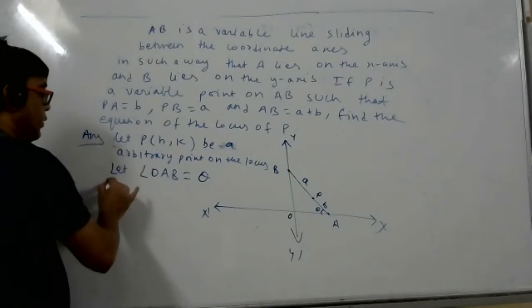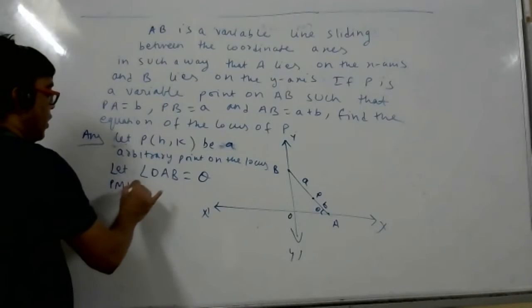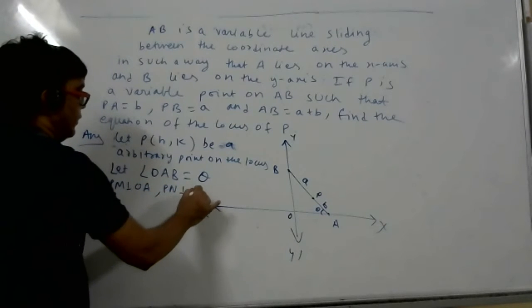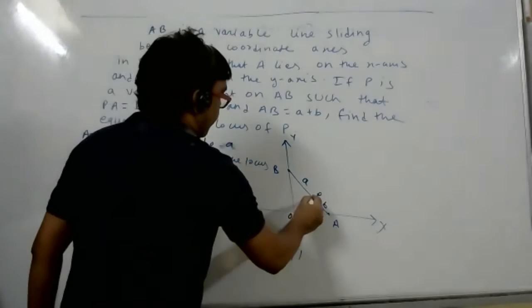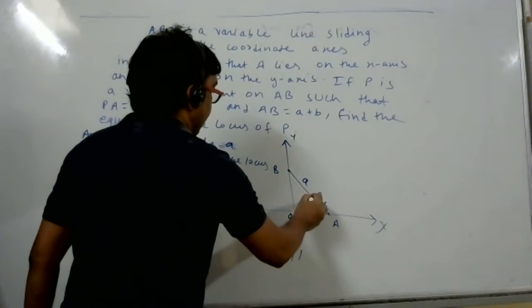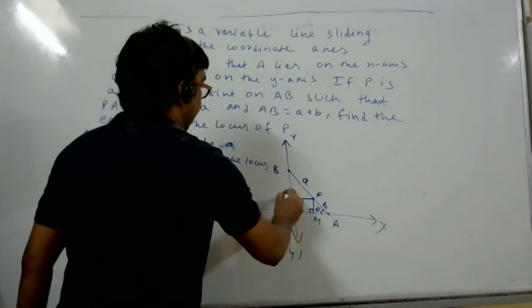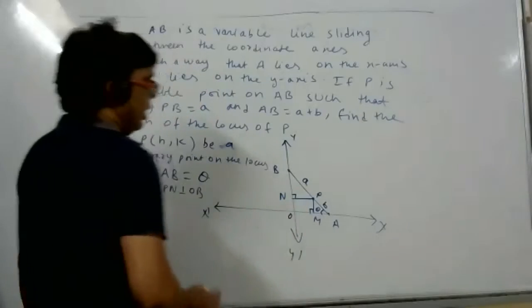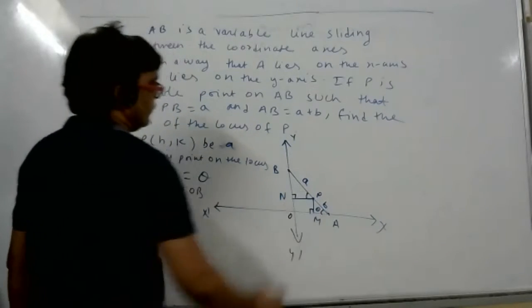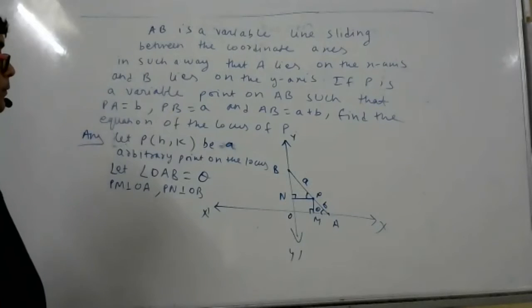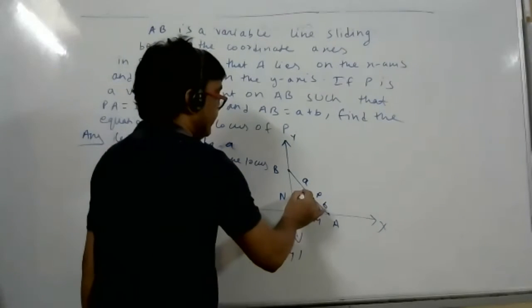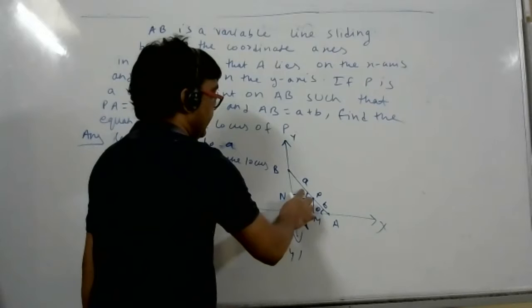So what will we do? PM perpendicular on OA, PN perpendicular on OB. From here we'll draw PM. I think all of you can see the board. From here we will draw PN. Now tell me with your knowledge, how much is this angle? Theta. Okay, theta only.